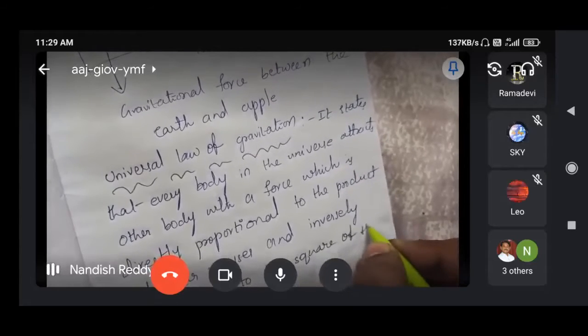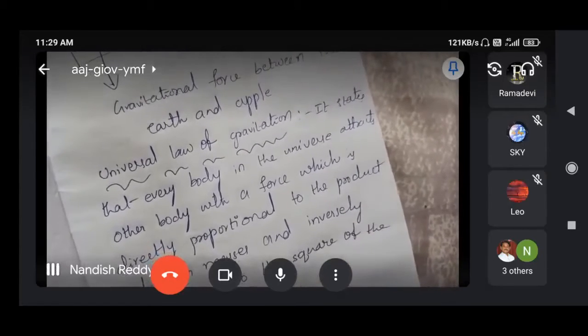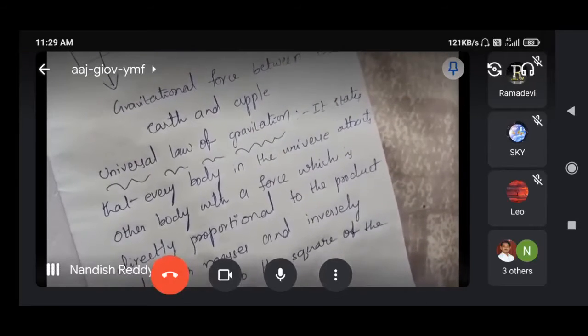You have to learn this by heart. Okay? Square of the distance between them. Is it okay for you now?